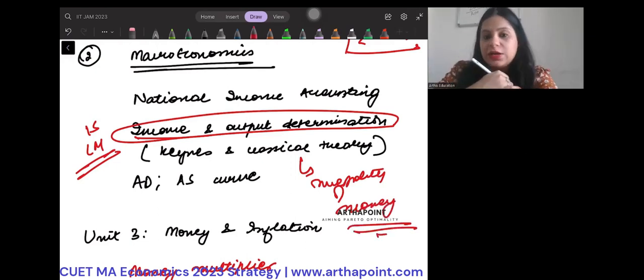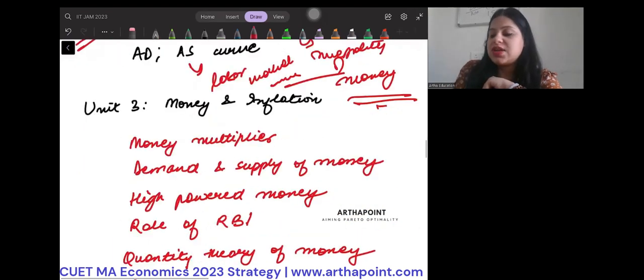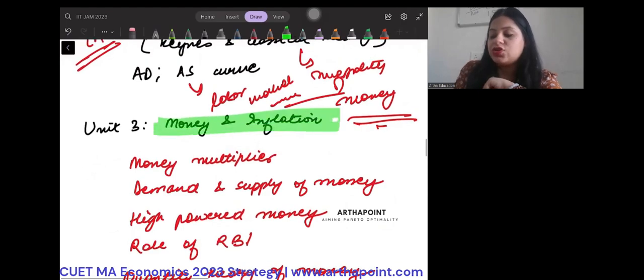Then what is the AD curve? How is that derived from ISLM curve? What is the AS curve? How is this derived from the labor market curve? Right? Then you have to understand money and inflation.